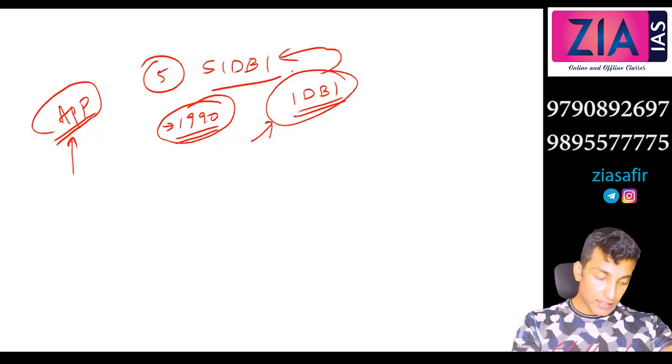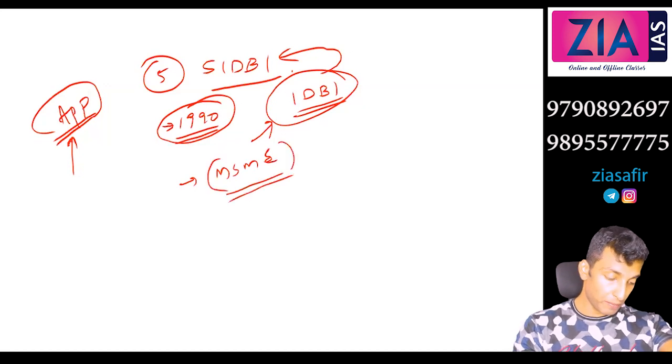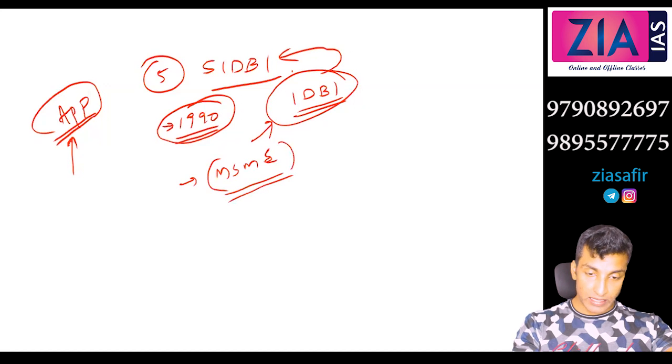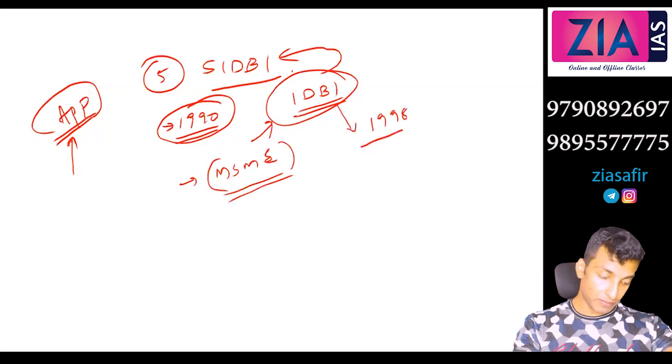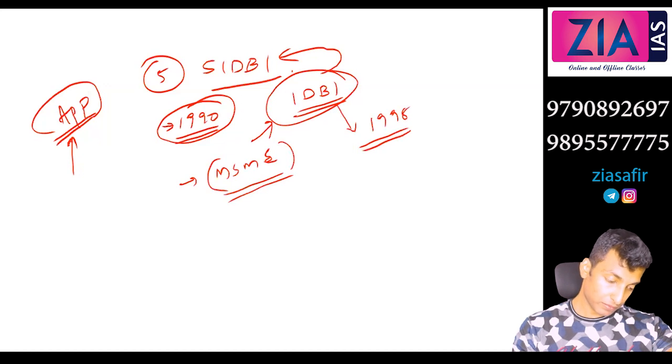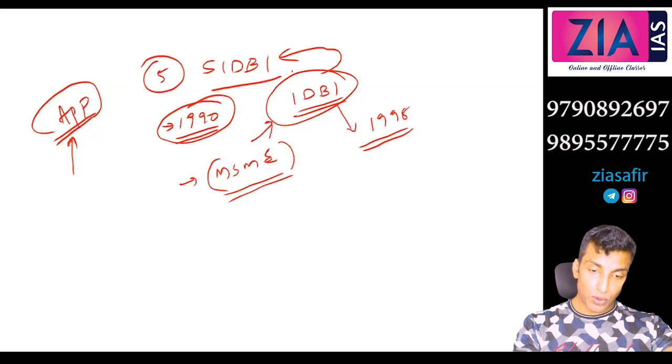It is the apex institution in the field of financing to MSMEs. It was granted autonomy in 1998. Now SIDBI focuses on SME, small and medium enterprises.